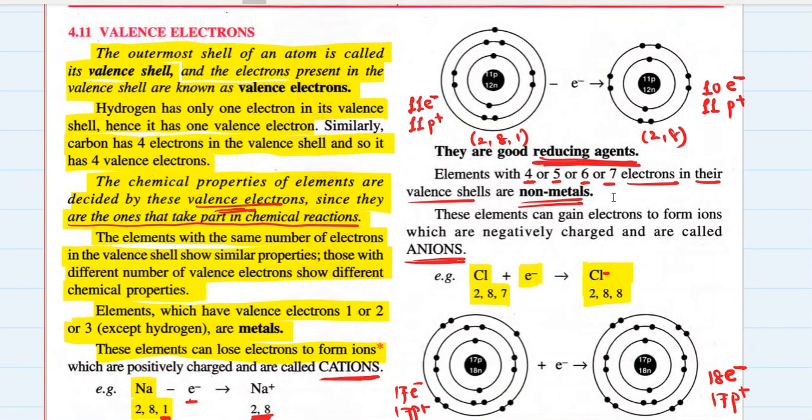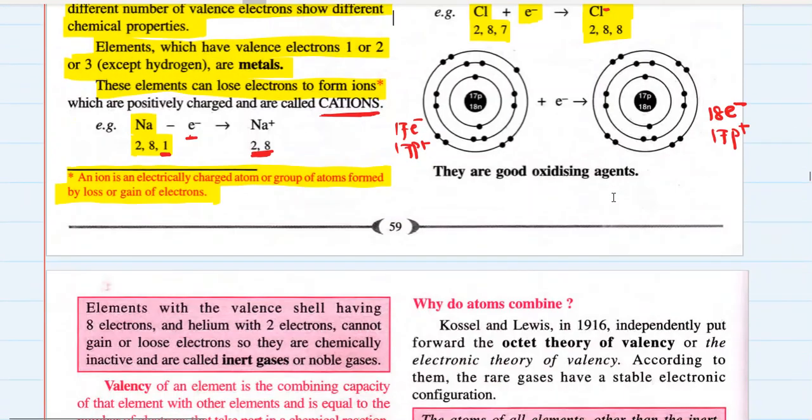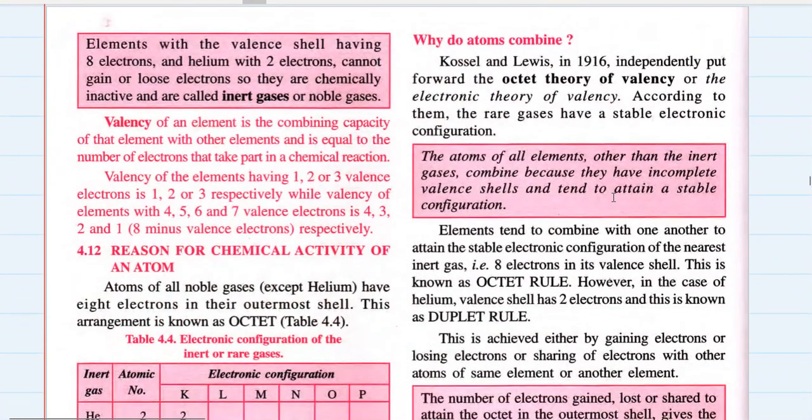We are going to study this topic in detail in the next part. And they become electrically charged, that is cation or anion. Metals become cations and non-metals become anions. Okay, so coming to the next topic.